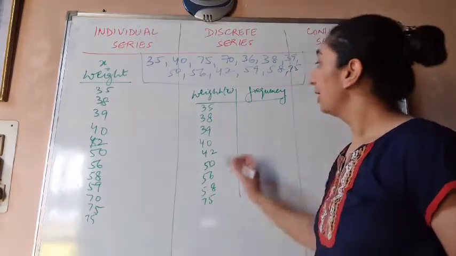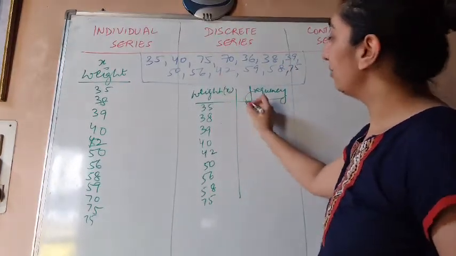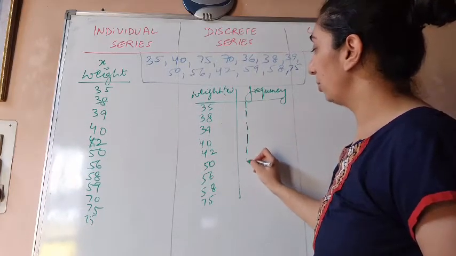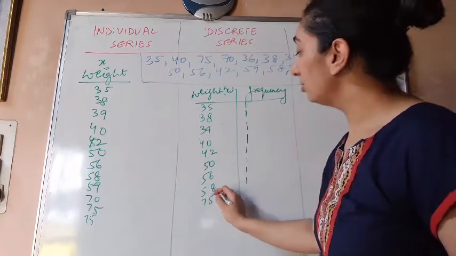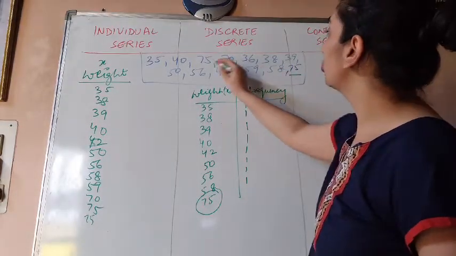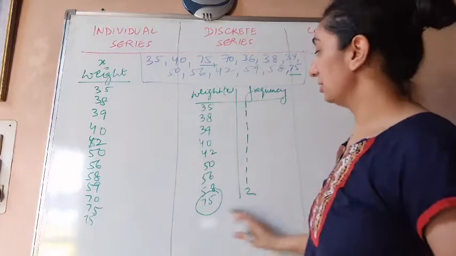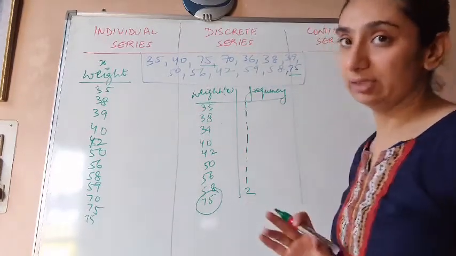Okay. Now, how many times has 35 come? One time. 38 one time, 39 one time, 40 one time, and so on. But coming to 75, 75 has come two times. So I'll write down 2 in front of the frequency. Now this series is called a discrete series.